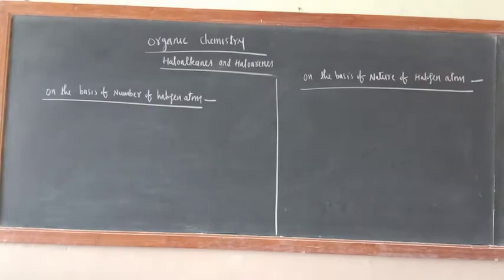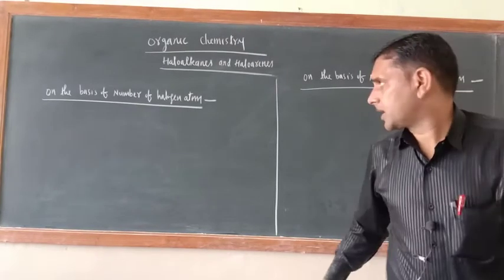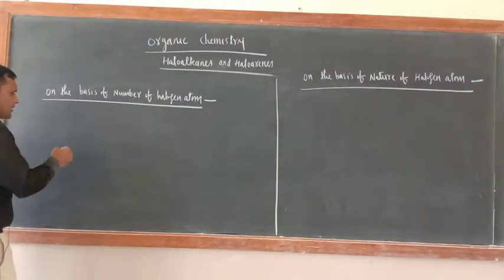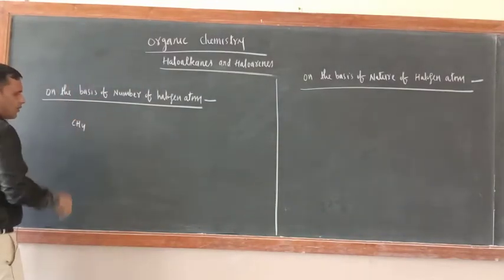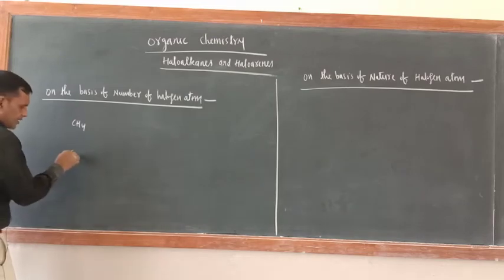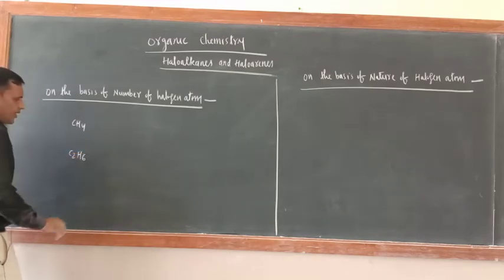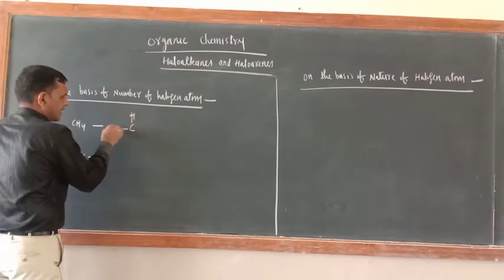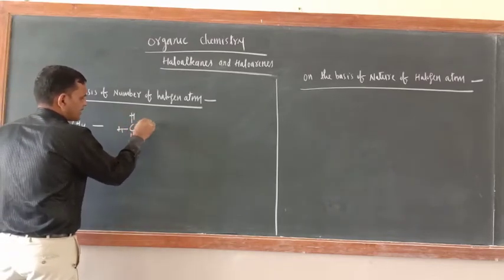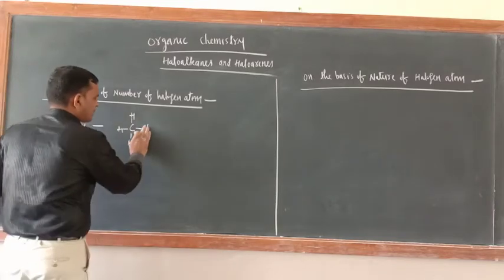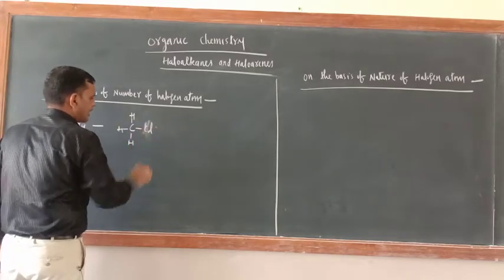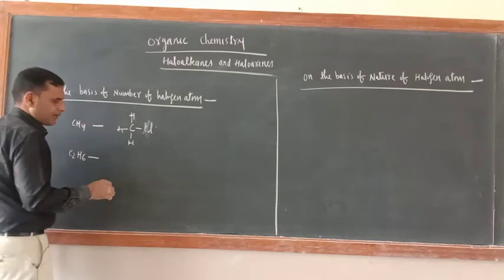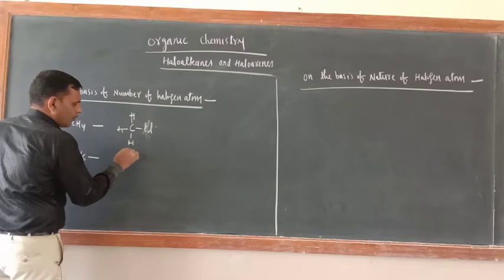So dear cadets, now another basis of classification is on the basis of the number of halogen atoms. So just see here, CH4 is there, and this is C2H6. Just try to understand here: C, H, and H is there. Now replace one hydrogen and put Cl here. So what is the name of this one now? This is monohalogen derivative.